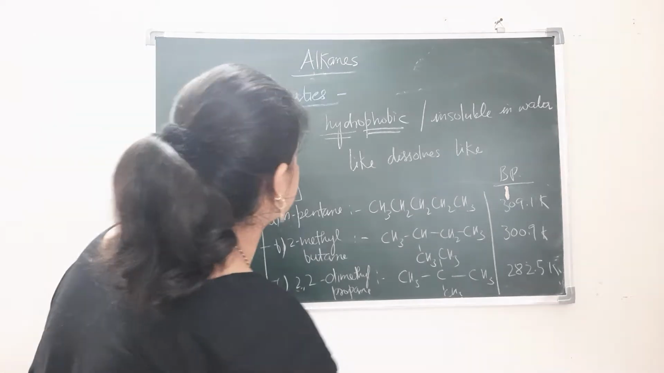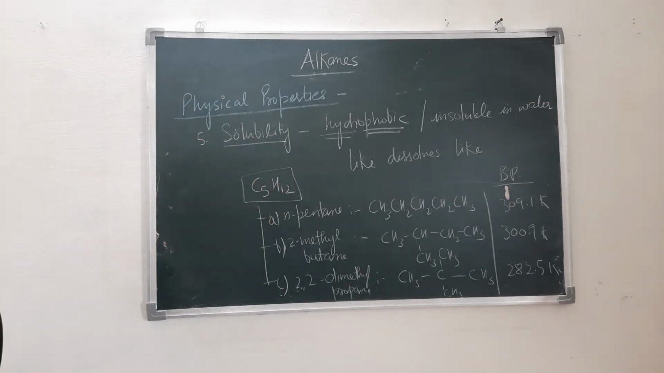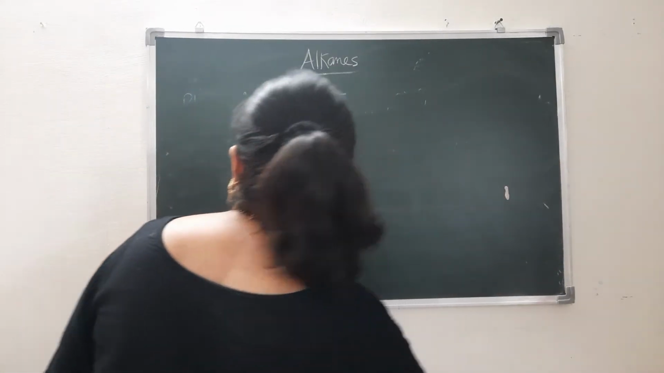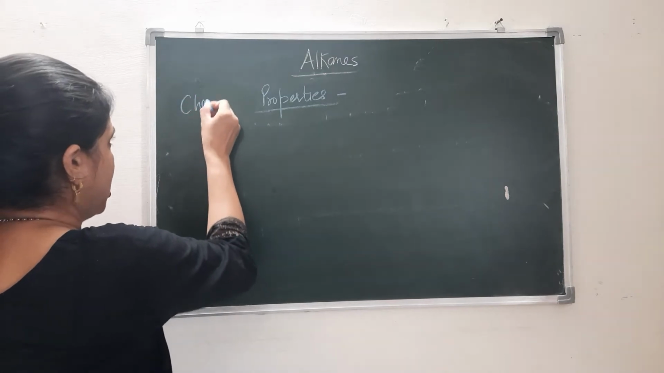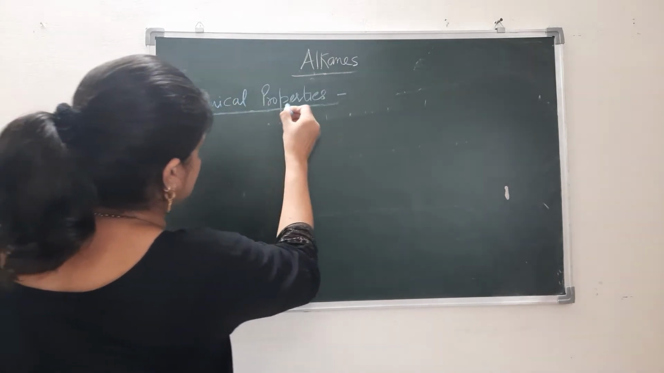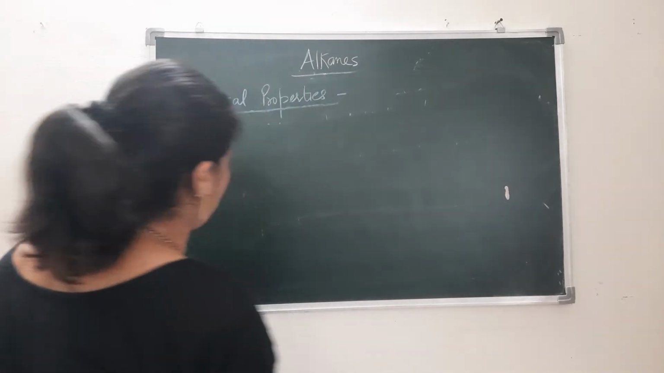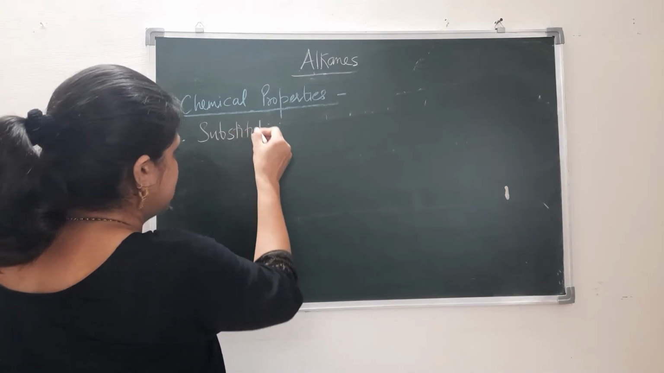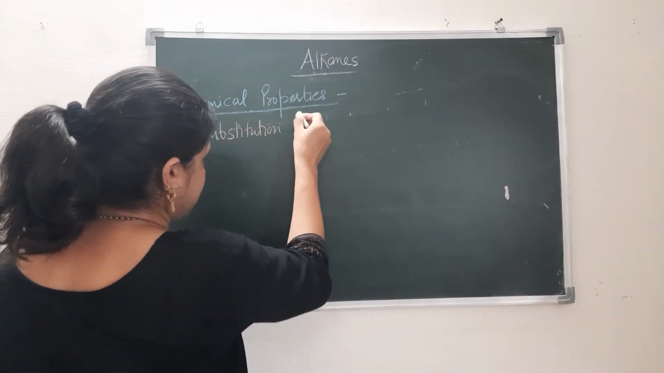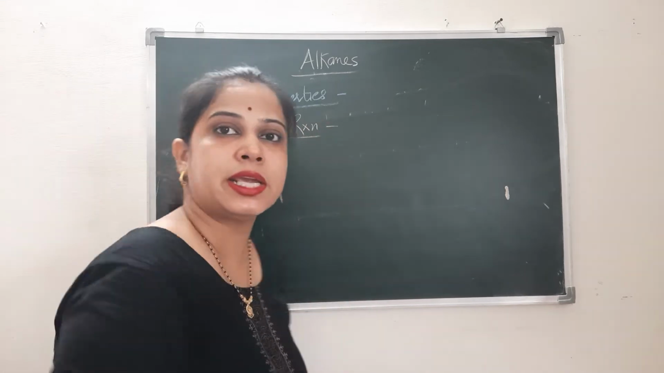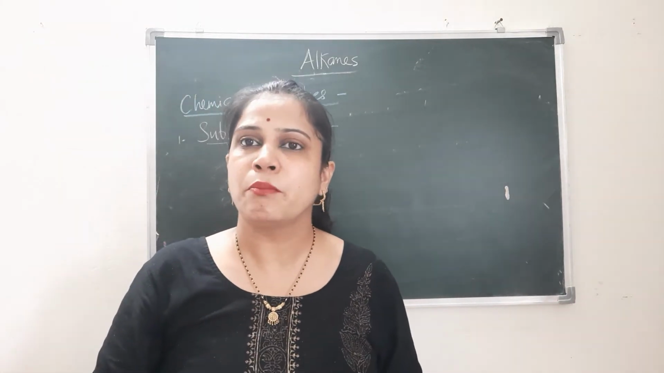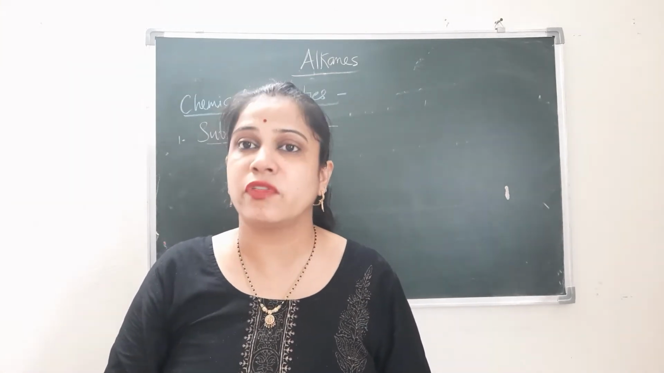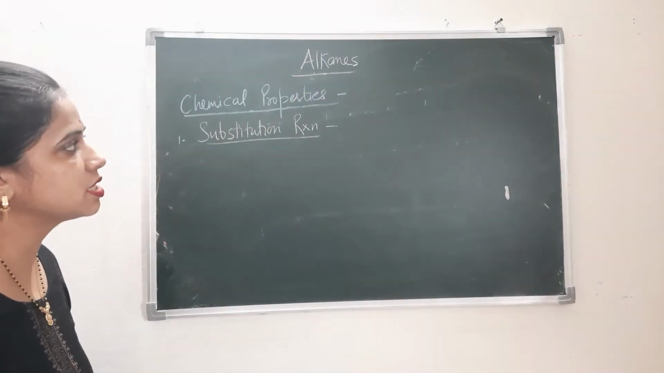Okay. So here the physical properties are completed. Now we take the chemical properties of alkanes. The first one, we start from the substitution reaction. As I told you earlier, alkanes are generally inert in ordinary conditions, but when we apply some suitable conditions, then they can show some specific reactions, right? So the first reaction is substitution reaction.